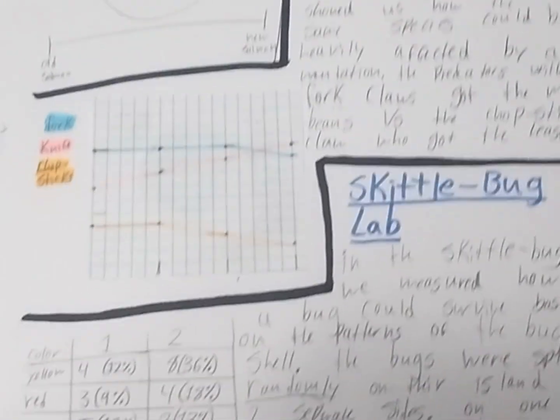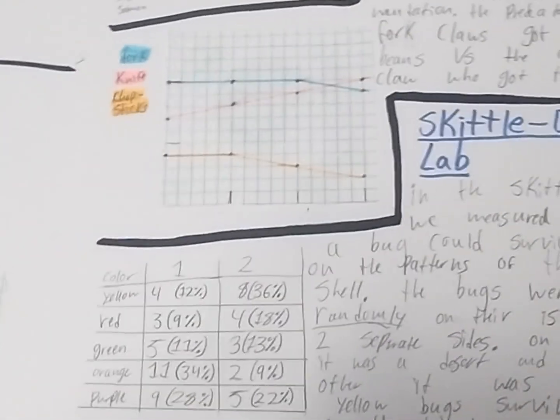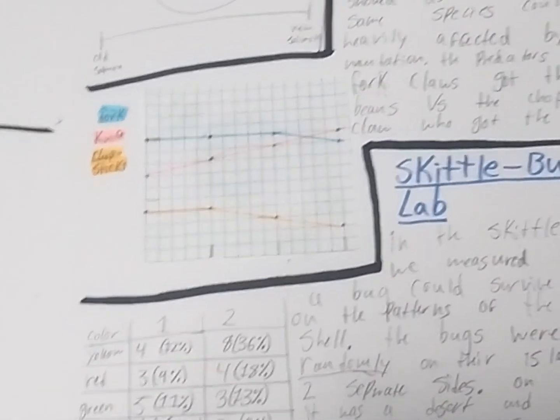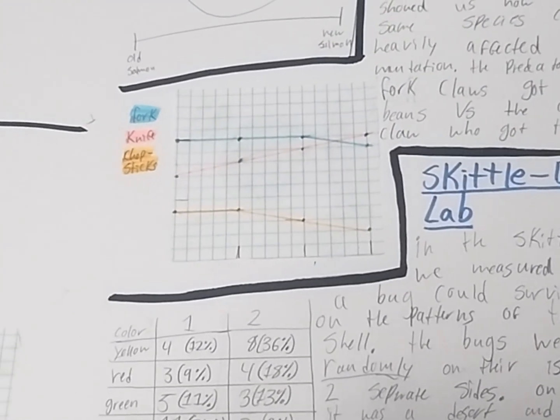Predator Claw Lab. The Predator Claw Lab showed us how some species could be heavily affected by a mutation. The predators with forked claws got the most beans versus the chopstick claws who got the least.